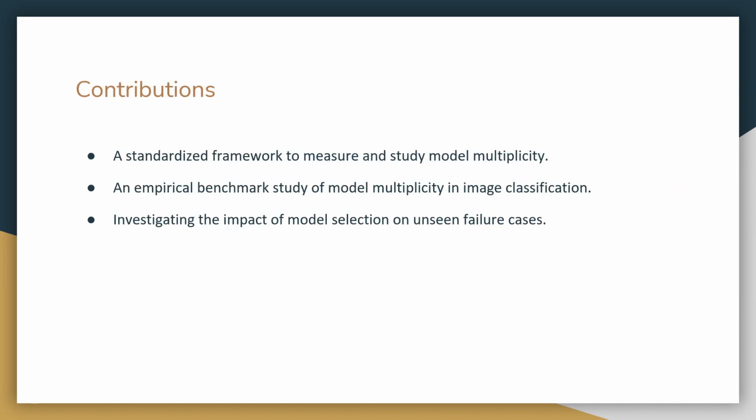In this work, we attempt to first create an empirical language to benchmark and study multiplicity, specifically for a classification setting. We go on to actually benchmark image classification across various trustworthy metrics like fairness, robustness, privacy, and security, and highlight some interesting trends. Finally, we investigate the true potential of model selection and show that even though model selection can indeed help us choose better models for certain metrics, it still might not address lingering multiplicity in other unseen metrics. We'll start by first defining an empirical language to talk about and study multiplicity.